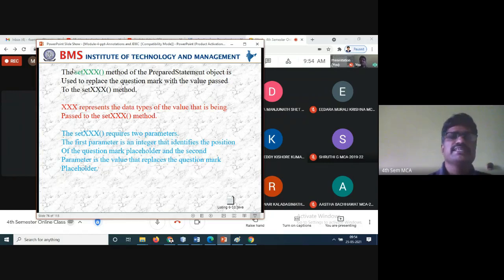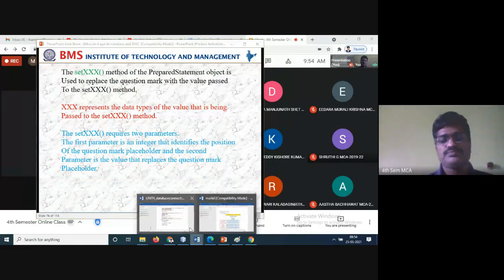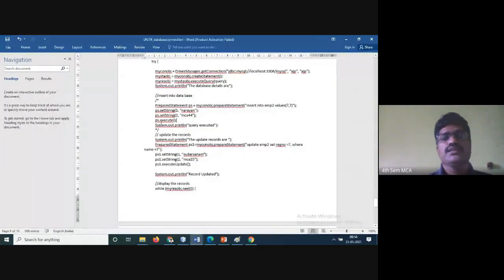So here, the set XXX methods are nothing but set values: setString, setInt, parseInt, all these methods. The PreparedStatement object is used to replace the question mark placeholder by passing the values to the setXXX method. That means what? I have already told you. See, setX is nothing but setString. All these are nothing but values being assigned to the already pre-compiled statement.